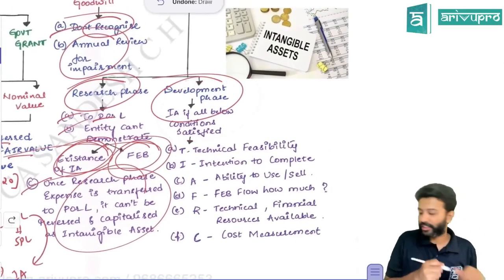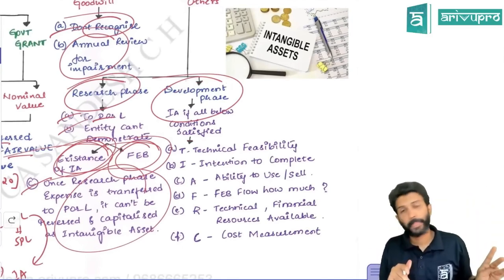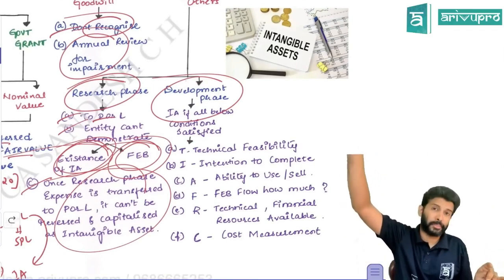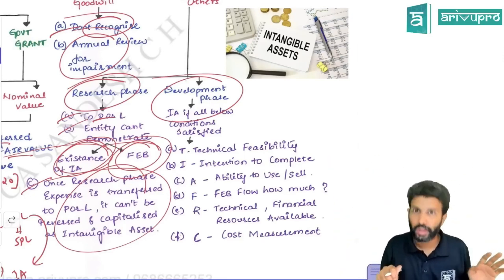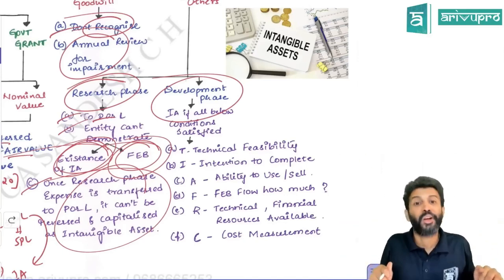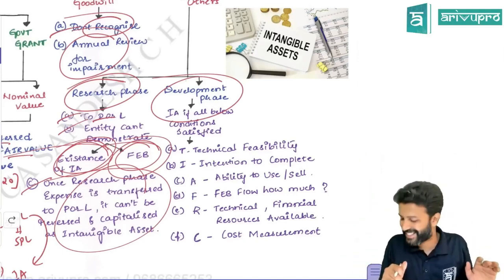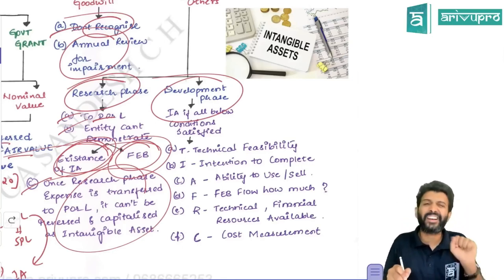Next is the development phase expenditure. If the research is successful, then you will start developing. Even development may go on for some time. It may go on for 5 months, 10 months, 15 months, 20 months, 2 years, 3 years also. Especially for a COVID vaccine, you have to develop it for the world population. So even development can go on for 2-3 years, right? So can development expenditure be capitalized? Yes, provided conditions are satisfied.